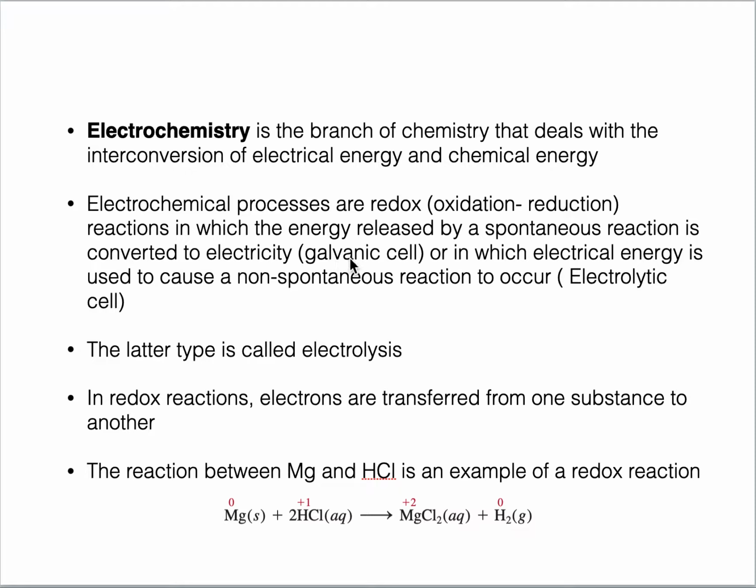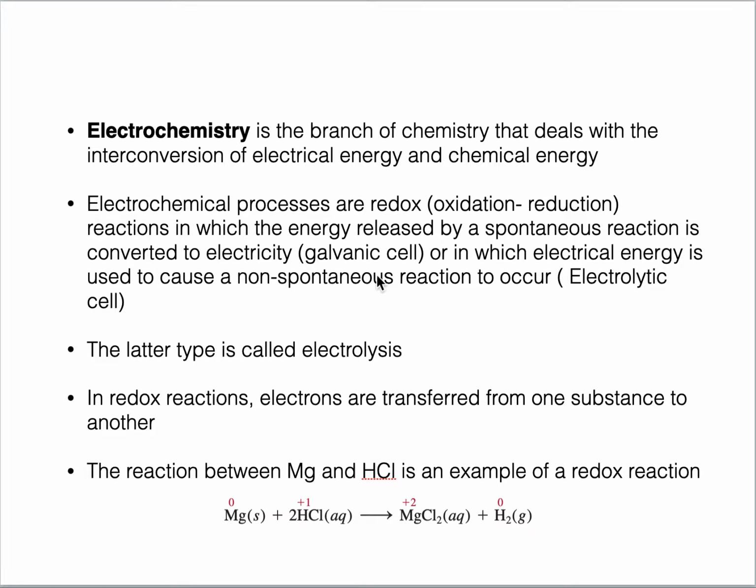Meaning to say, there are two kinds of electrochemical processes. A process in which spontaneous reaction occurs and electrical energy is produced from chemicals or chemical energy. This is known as galvanic cell. And the cell in which the opposite reaction happens, that in which electrical energy is used to carry out a non-spontaneous reaction.